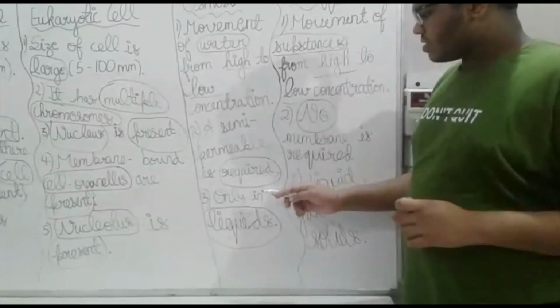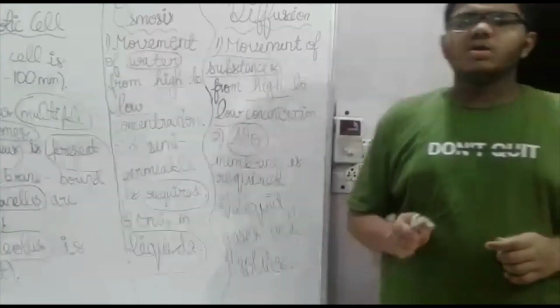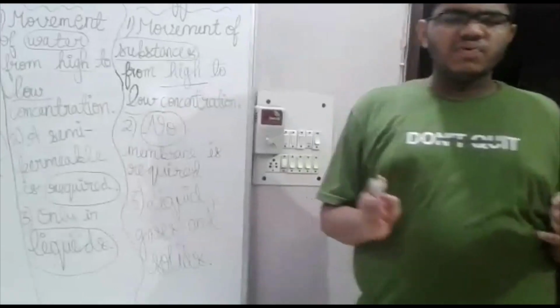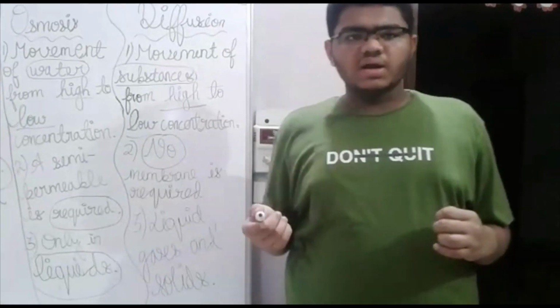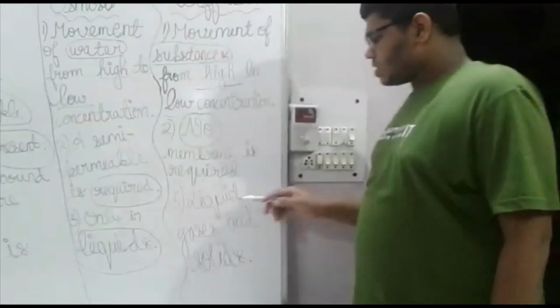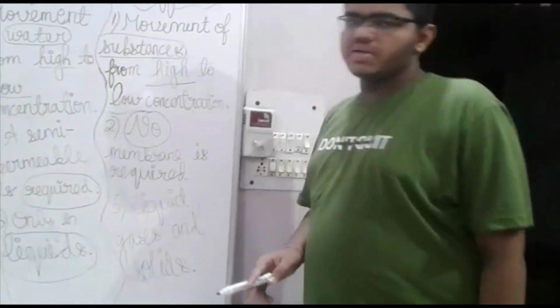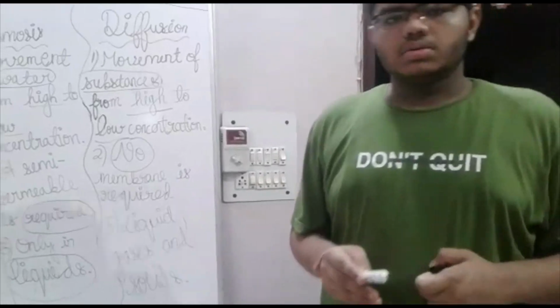Osmosis only occurs in liquids. It does not occur in solids or gases. It only occurs in liquids, in which the arrangement of molecules is not too tight and not too loose. Diffusion can occur in liquids, gases and solids. Therefore, it can occur in every state of matter.